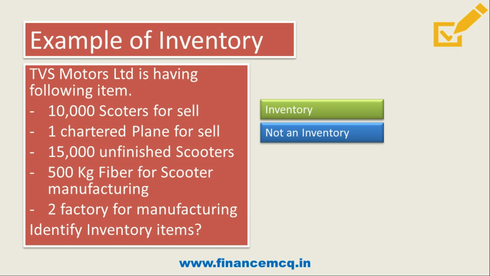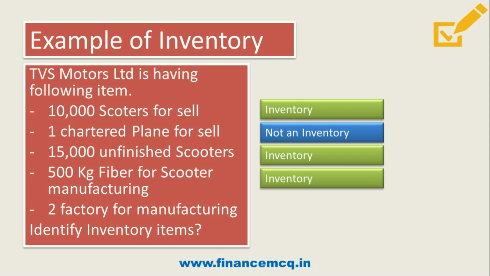Then 15,000 unfinished scooters will also form part of inventory. Why? Because they are goods in production, which form part of inventory. Then 500 kg of fiber for scooter manufacturing is also an inventory, because it is a raw material for finished goods. Then the two factories for manufacturing.